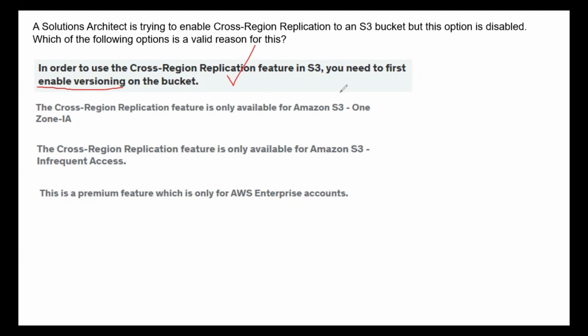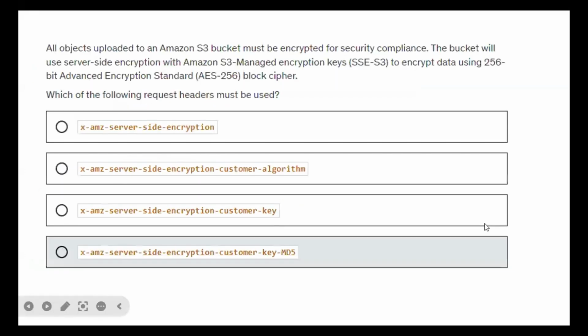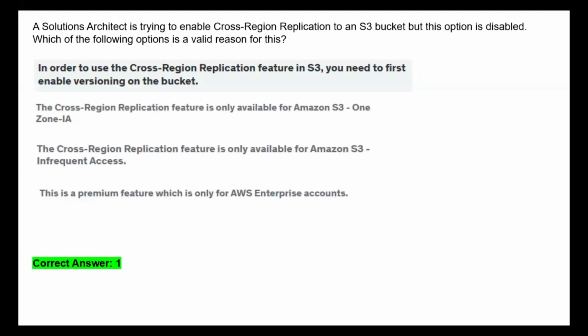All other options are not making much sense. So straight away you can select the option that you have to enable the versioning on the bucket, which is a prerequisite for the cross-region replication. So the choice is 1.